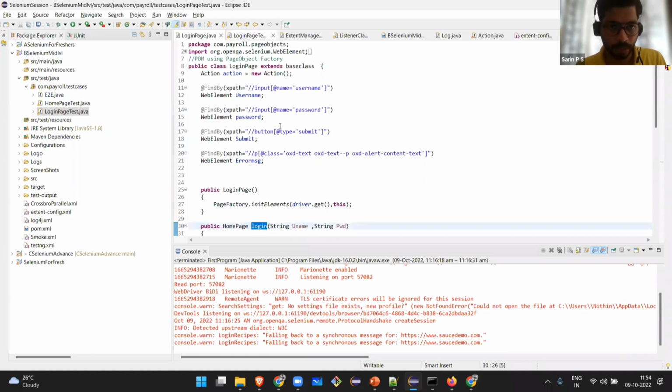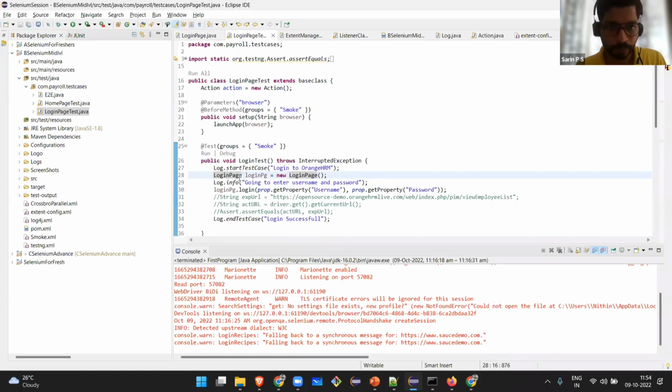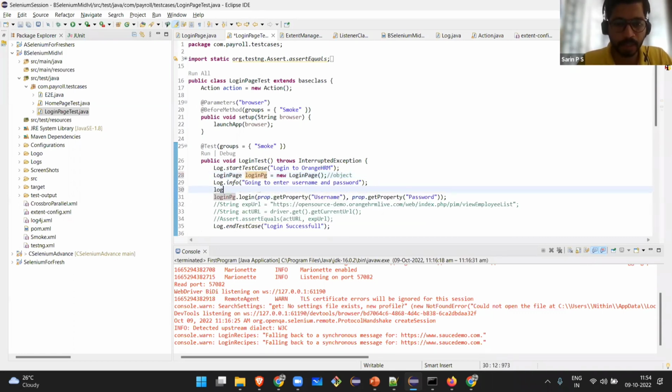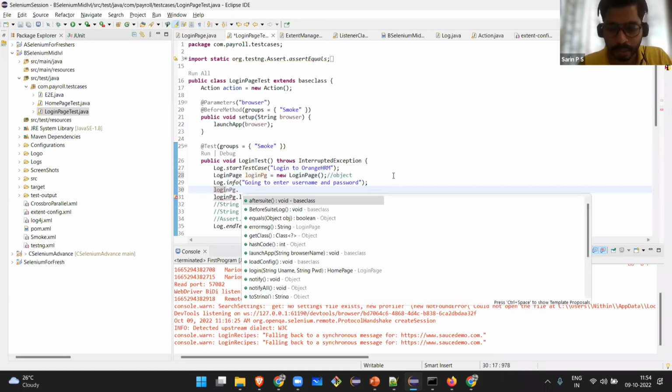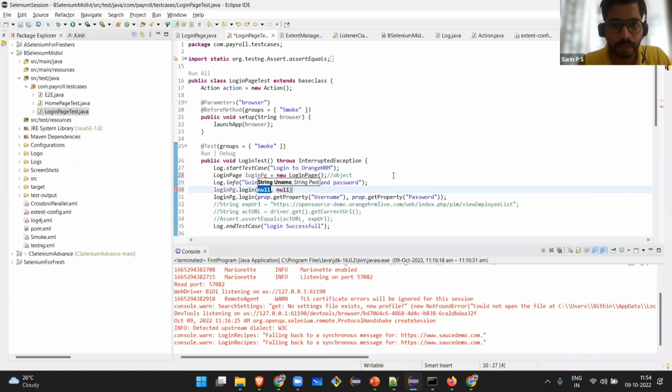So I will go back to my login test case. This is the way of creating an object for a class. The name of the object is login page. Using that login page object, I'm calling the method. Login page object dot, you can see what the method is that I have to use, login, and inside that login I have to pass the username and password.